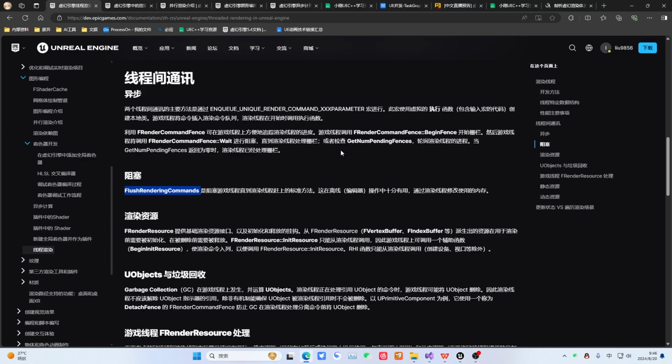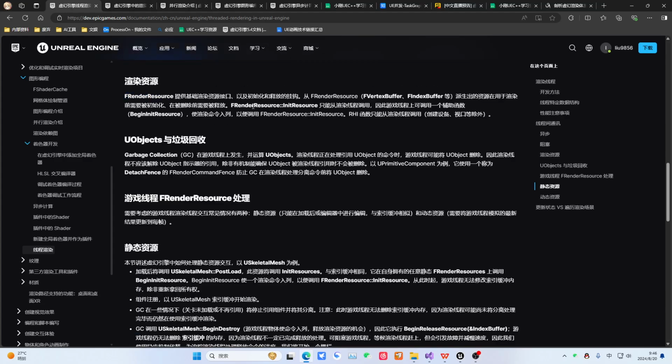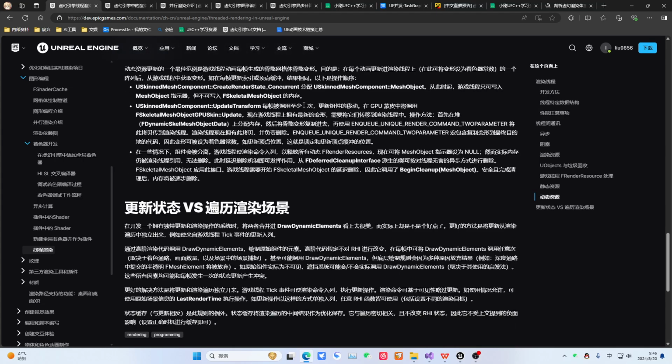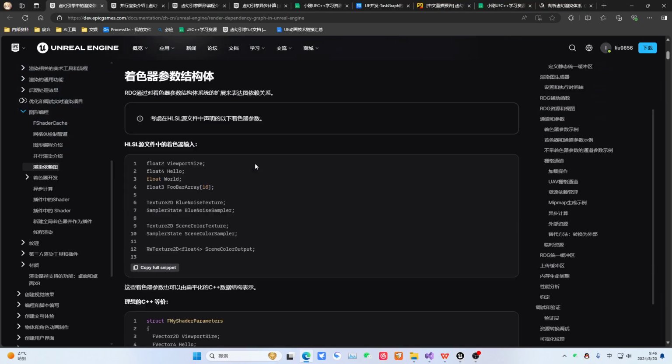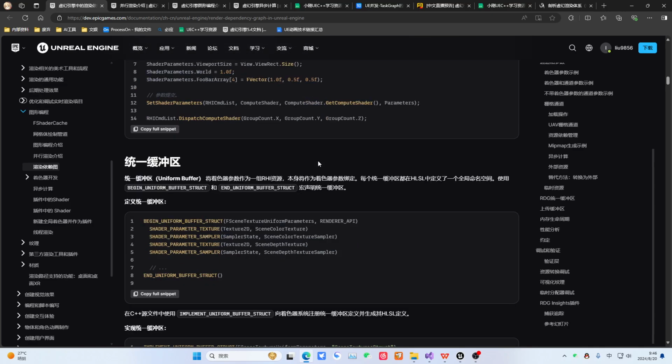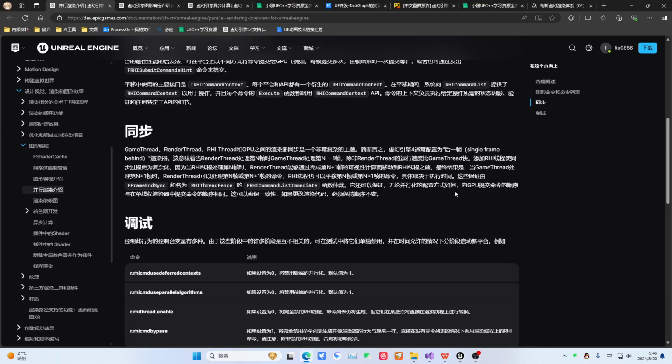Okay. Now that we have the concepts of the game thread and the render thread, let's move on to the next part. You can completely ignore these things. No need to look at them at all. Don't worry about what they say at all. Let's just erase this. And then, this part is about specific rendering details. We don't need to look at this either.